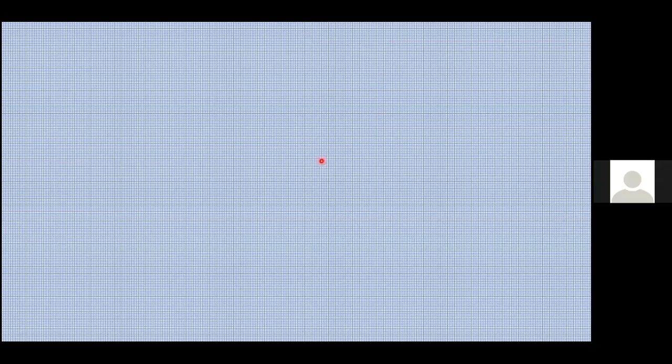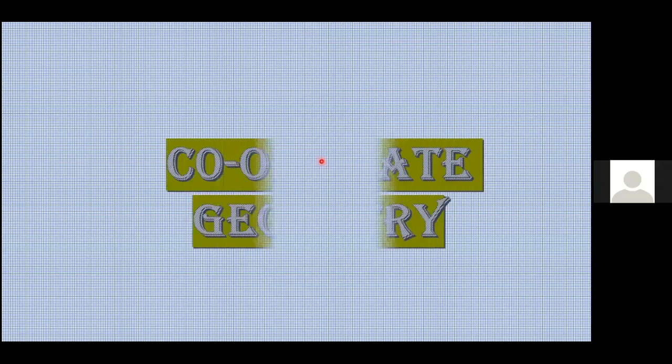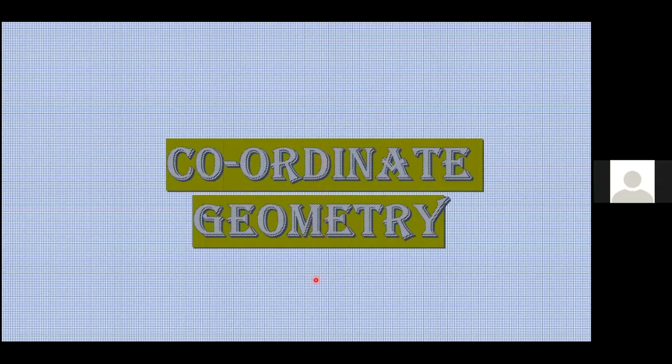So today we are going to start the new chapter, coordinate geometry. Children, we will just recall what we have learned in our previous class. With that, only a few exercises, which are very easy. This chapter is very, very easy and scoring. What you learned last year, same concept, no changes, only a little bit extra. That's it, okay? Feel easy. Wherever you get a doubt, just ask me.